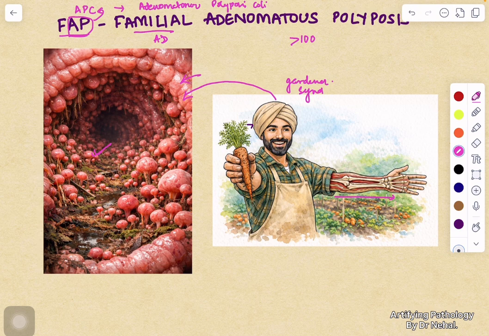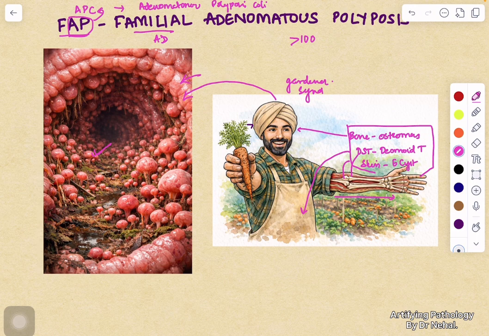He shows his arm here, which represents the extra-intestinal manifestations. To begin with, first we have the bone. From bone, we will remember osteomas. These are craniofacial osteomas which are common in the head and neck region. The second is deep soft tissue. From this arises the desmoid tumor, which is common in the abdomen. The third is the skin, and from skin arises the epidermoid cyst. So these are the extraintestinal manifestations which are seen in Gardner syndrome.